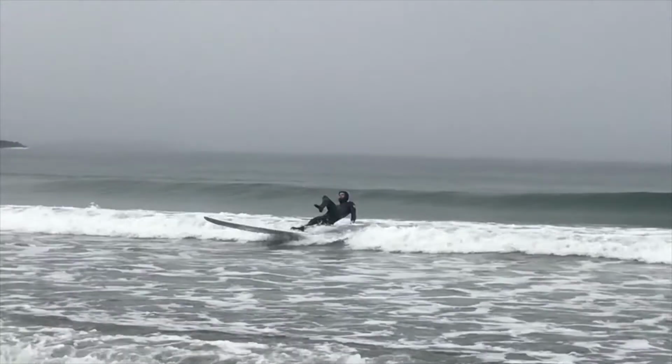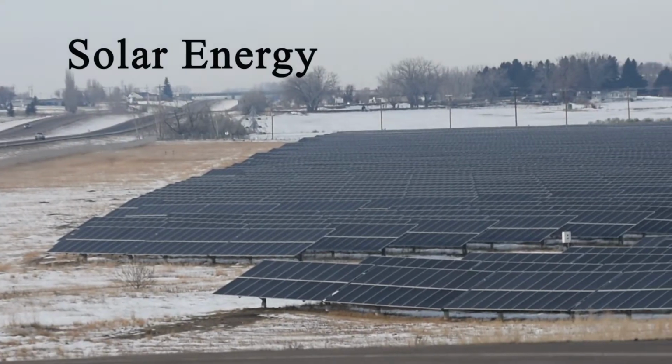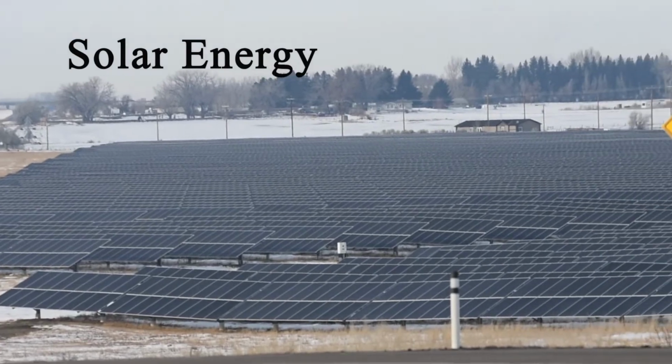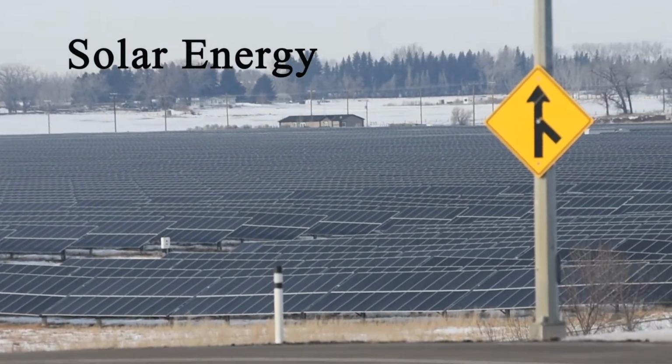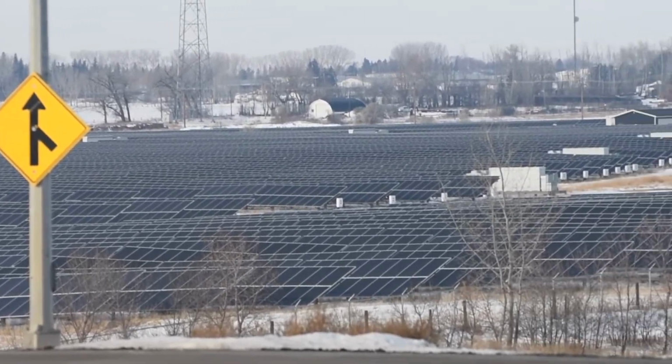There are multiple different types of renewable energy sources. One of the more commonly used is solar energy. The use of solar panels made of photovoltaic cells captures the sun's energy. Beyond the manufacturing and disposal process, solar panels have few environmental impacts.